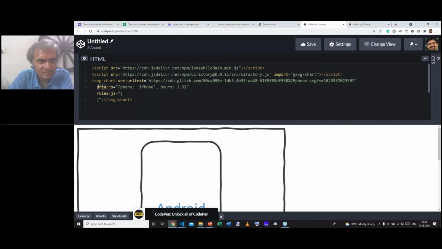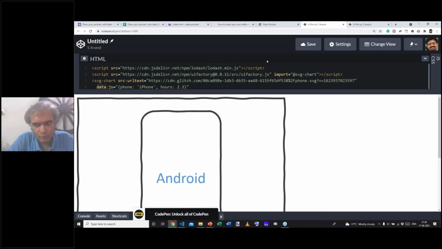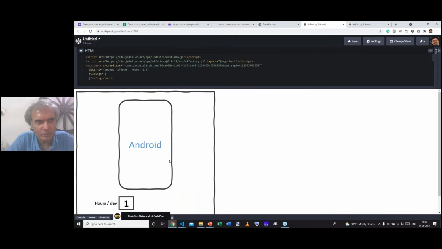And then it says, I'm going to give it the following data. Before I go to the data, let me explain what the purpose of this visualization is. What we're going to do is type in 2 simple statistics about our phone usage. Number 1, what phone do we use, iPhone or Android.